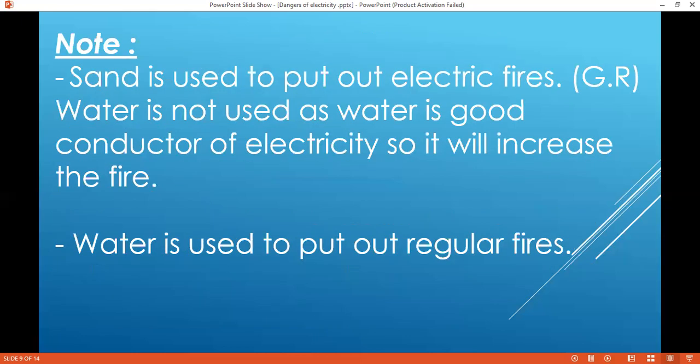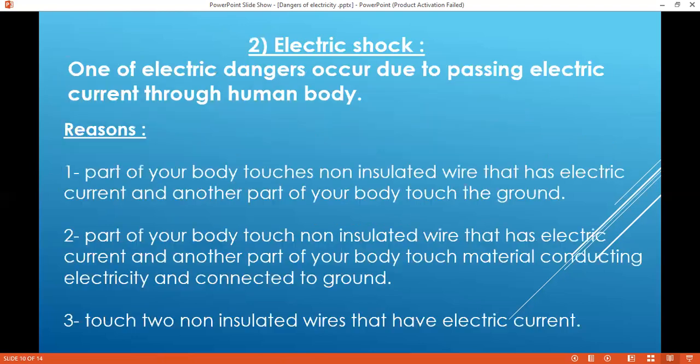So sand is used to put out electric fires. What do you think? What's the reason? Because water, as we said, is a good conductor of electricity. So we can't use it to put out these fires, because water is a conductor of electricity, so it will increase the fire. Water is used to put out regular fires, but not electric fires.